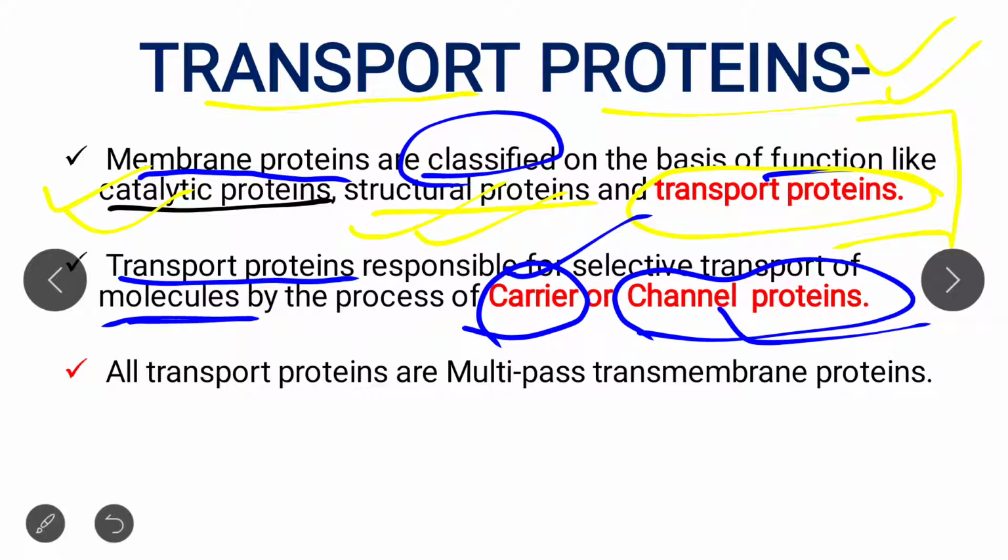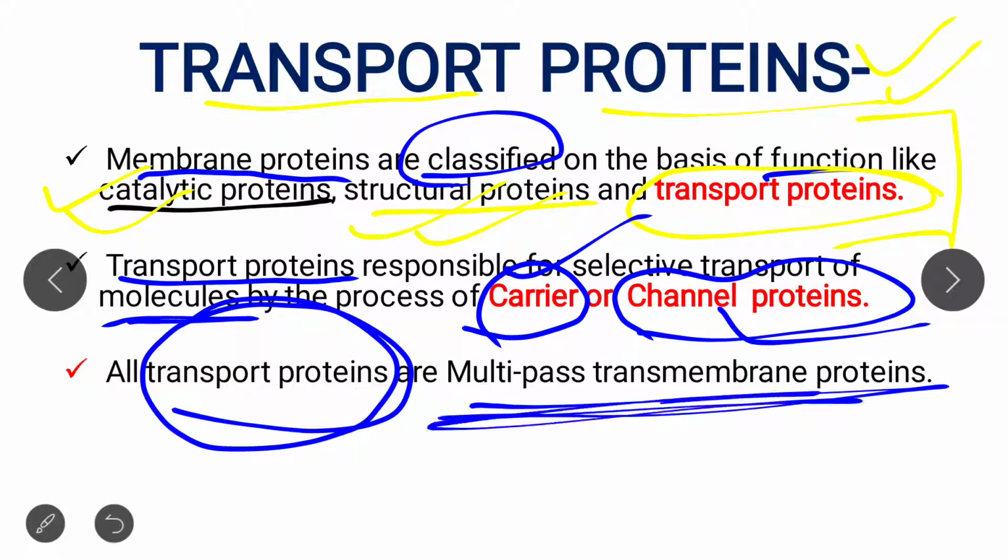Please remember that all transport proteins are multipass transmembrane proteins. This is the most important point. I star mark this point, please note it down: all transport proteins are multipass transmembrane proteins. Now let's move to the next slide.